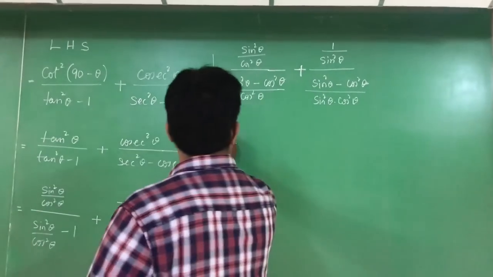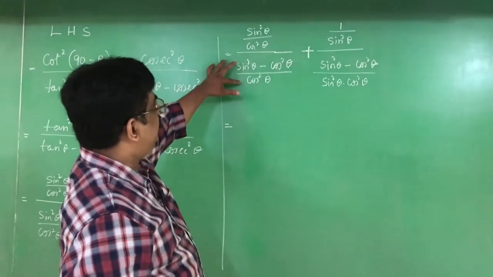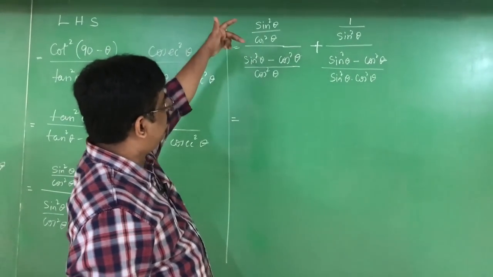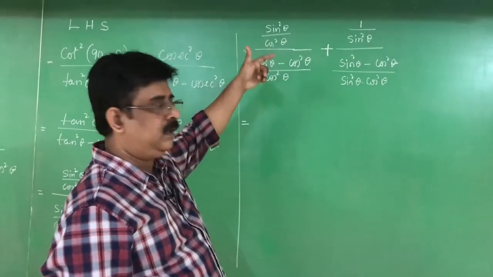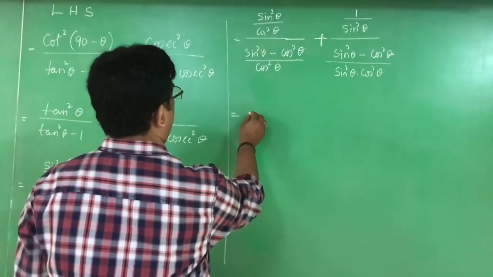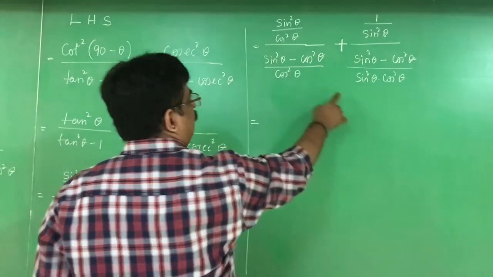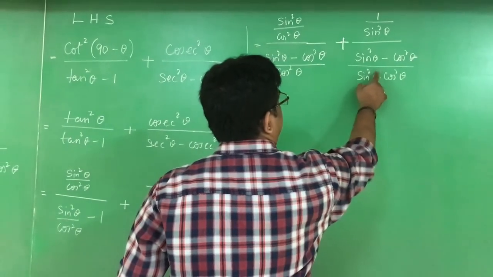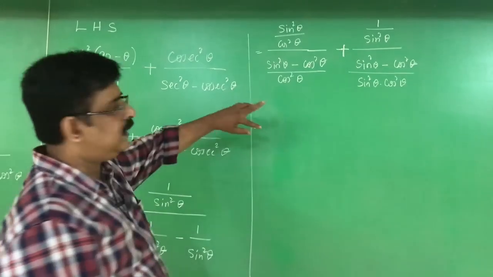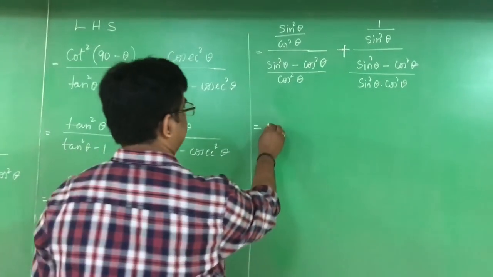Now the denominator is to be taken to the numerator by taking the reciprocal. We can even cancel this cos square theta here also, but I don't do it. I take a reciprocal and then cancel.